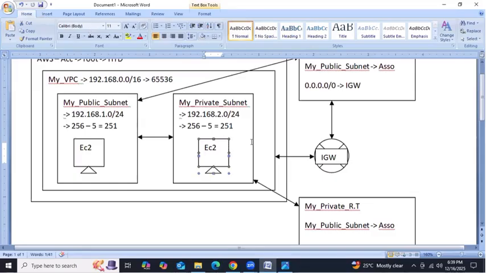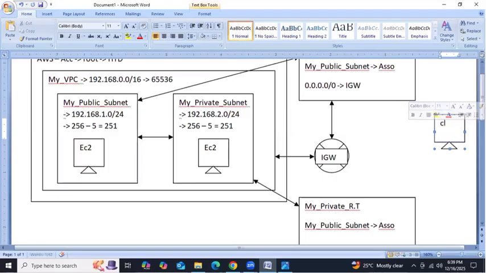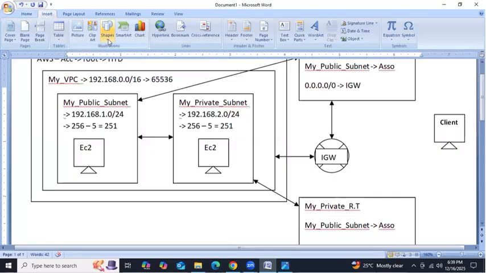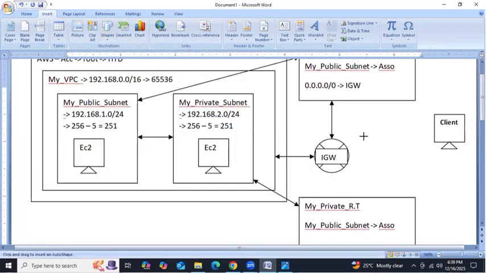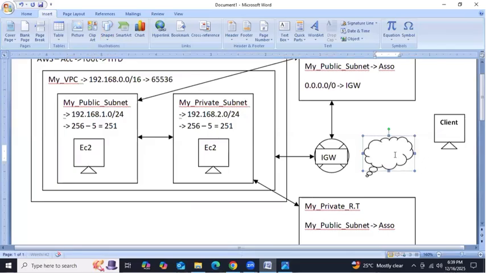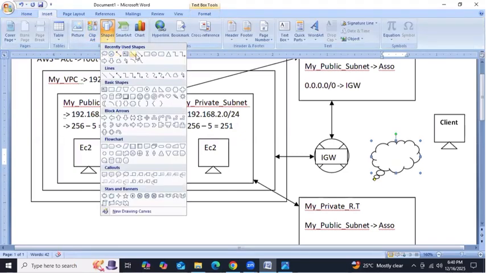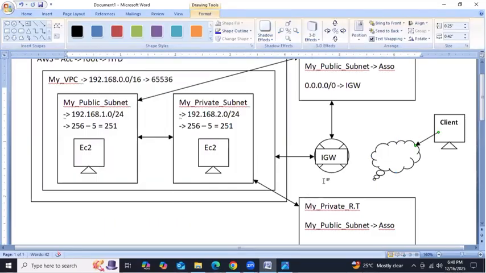Is it possible? For example, this is our laptop, our client. This client tries to send the request with the help of the internet, so we require the internet. The client will send the request through the internet, using RDP or SSH.